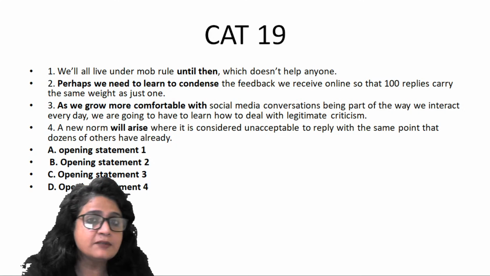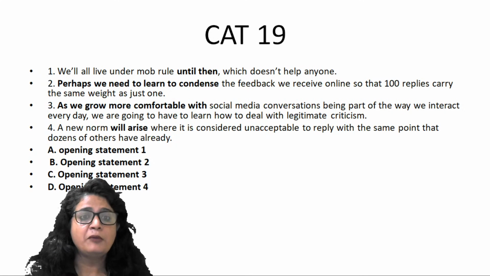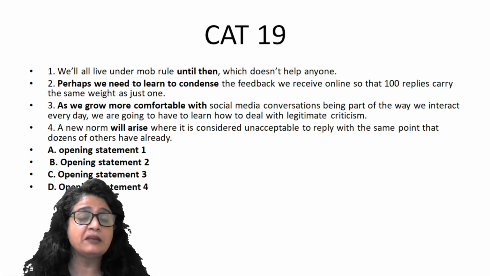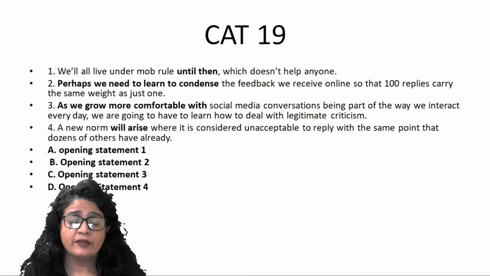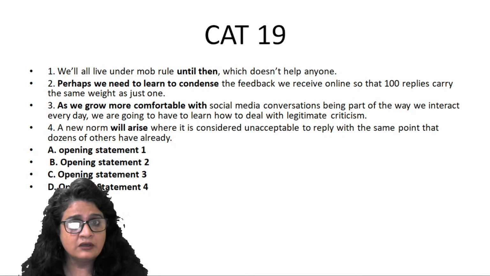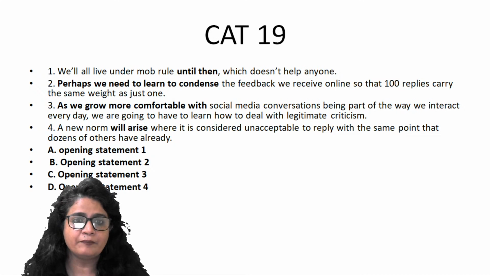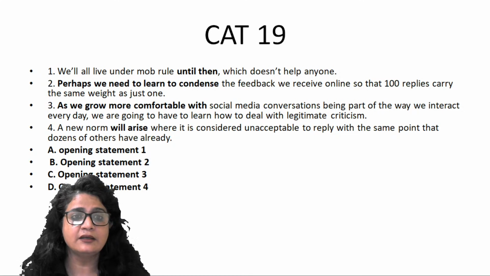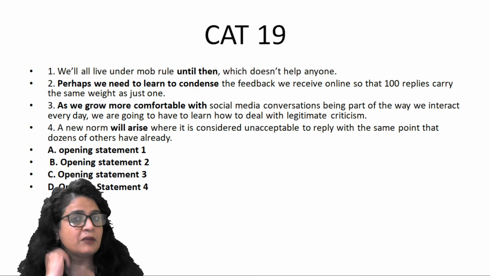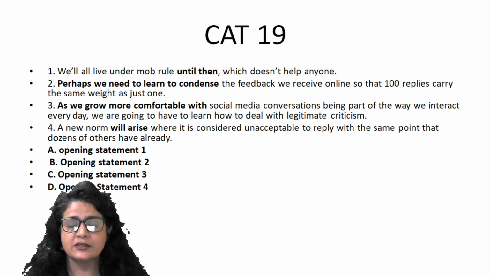Right? Now, what is the placement of second? Look at this. Perhaps we need to learn to condense the feedback. So here, third is talking about we need to learn something. As we grow more comfortable with social media conversation being part of the way we interact, we are going to have to learn. So the learning part is extended in B. Perhaps we need to learn to condense the feedback. So that idea is immediately extended in B and then becomes your mandatory pair, right? So 3, 2, 4, 1 is your sequence.